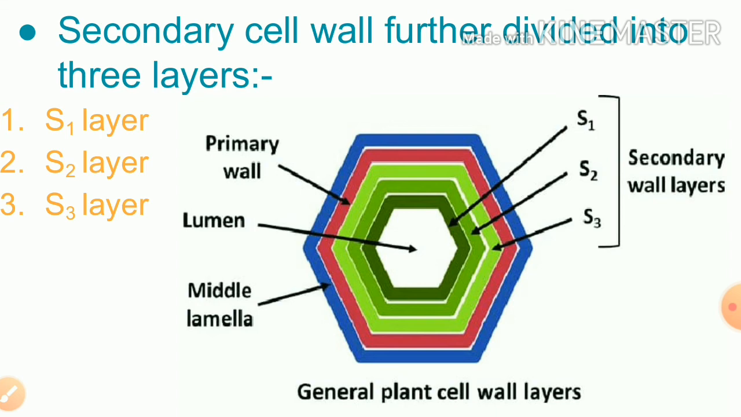As we see in the diagram, the middle lamella is present on the outermost side, and after that the primary cell wall is present. After that the S3, then S2 and then S1 layer are present, and in between a lumen is present. So it's enough for today. Next we will see in the next video.